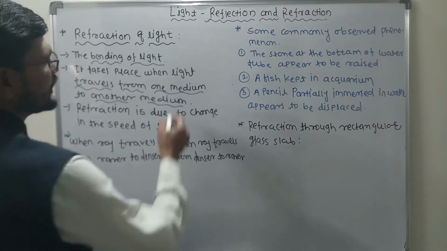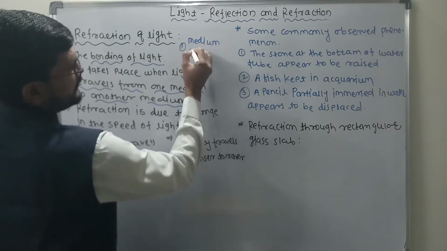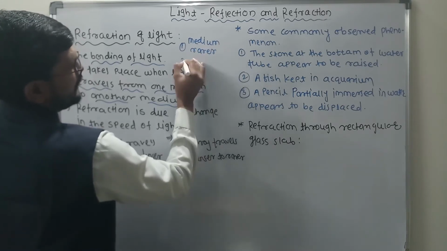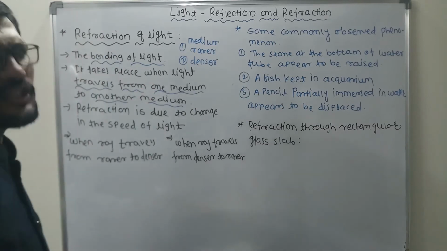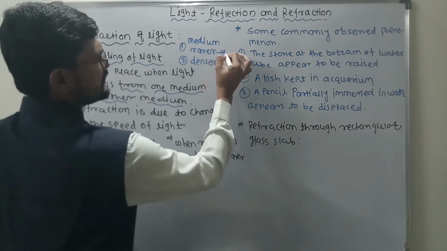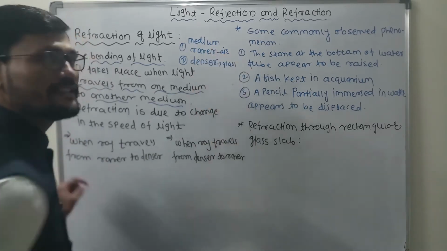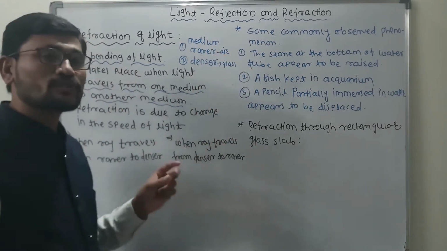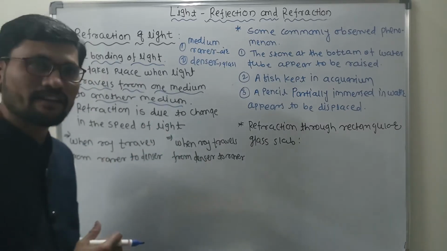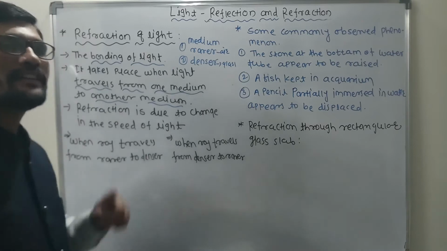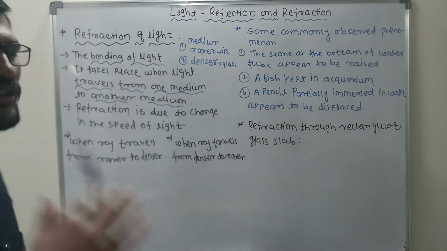But what are those two mediums? These mediums are called one the rarer medium and the second the denser medium. Air is an example of the rarer and glass is an example of the denser. If suppose two mediums are there, glass and water, which one is denser and which is rarer? Water will be the rarer and glass will be the denser. Clear? So it depends upon what type of mediums you are choosing.